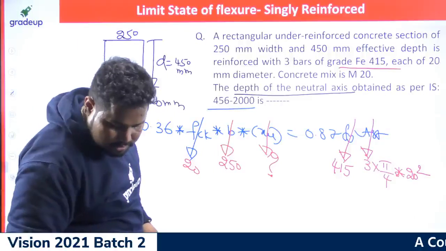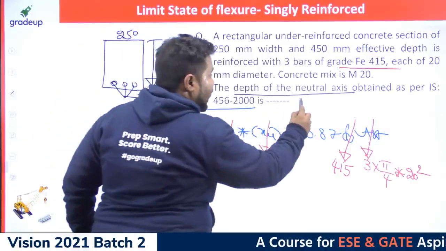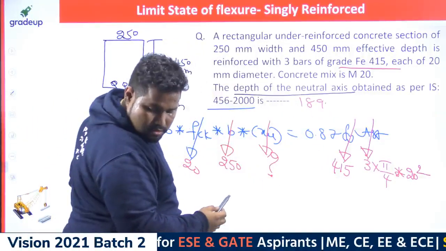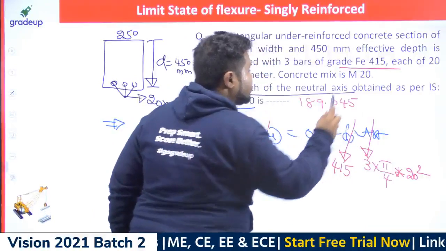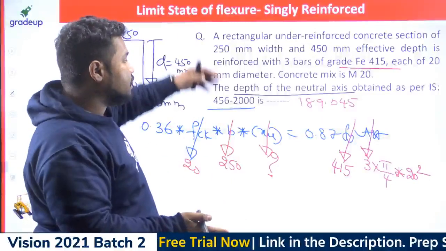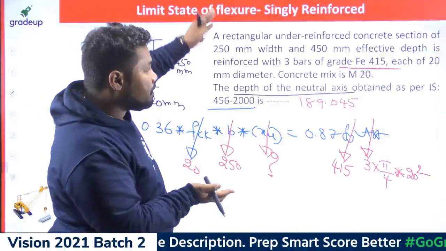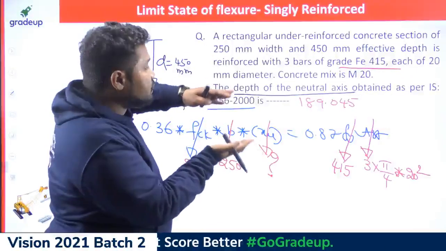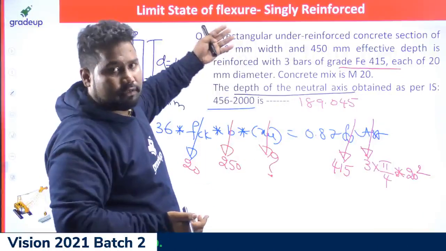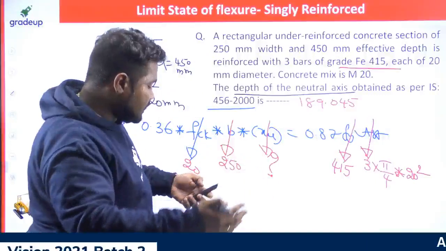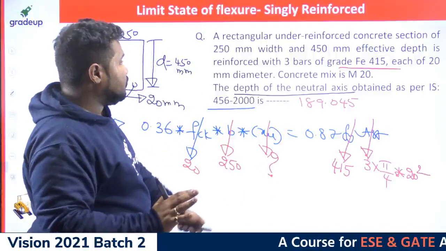If you work out in this way, your answer in this blank is 189.045. Let us suppose one more question was also asked: what is the difference between the neutral axis that you got from your previous problem and this problem? You need to get the difference between the neutral axis by this and that. That was not asked here. In such a case also it has already happened. Coming to the third question.